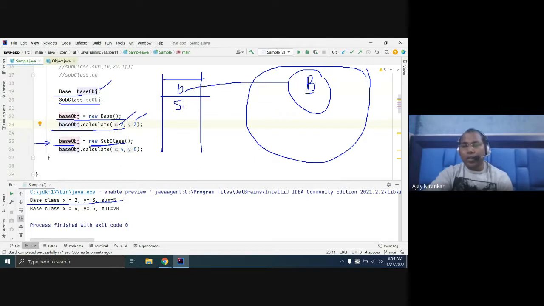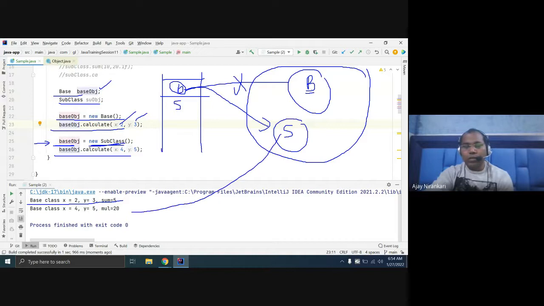So whenever you create a base class variable, you can assign a new subclass object, and again a new subclass object is created, and this is assigned to base. Now one variable holds one reference. So at this time when you say base dot calculate, it invokes your subclass calculate method.